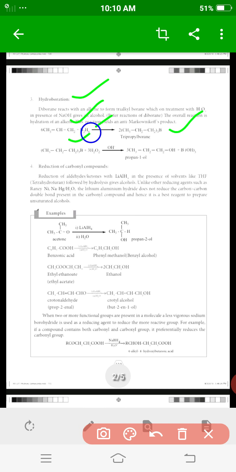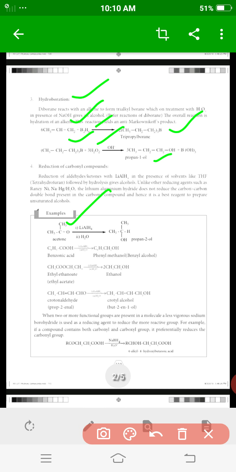The tripropyl boron reacts with water and hydrogen peroxide to give propan-1-ol. And next, an important method is the reduction of carbonyl compounds.